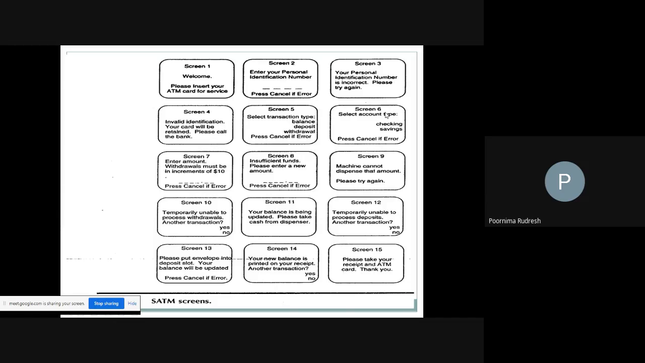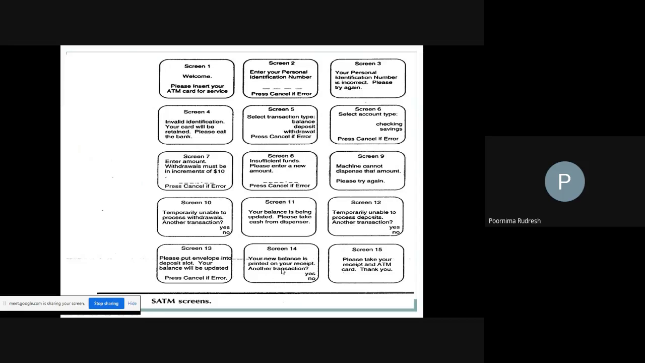After that, you get screen 6. In screen 6, the ATM asks what type of account yours is, whether it is a checking account or a savings account. Normally, in the bank, all the normal users have savings bank accounts. So I will select savings. Once savings is selected, screen 14 is displayed, because you are asking for the balance. In this screen, the balance of your account is displayed.